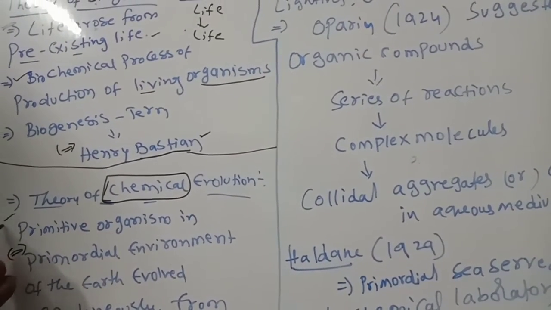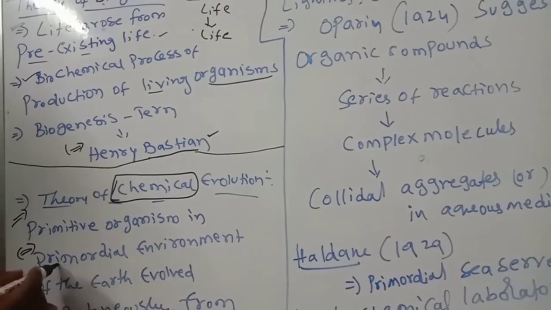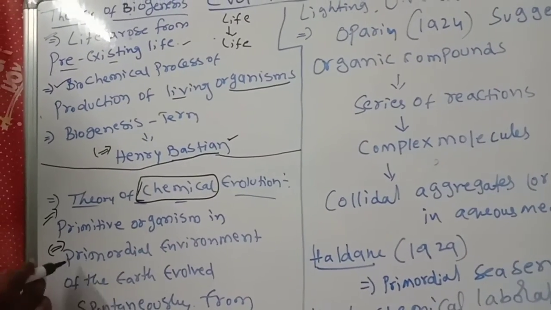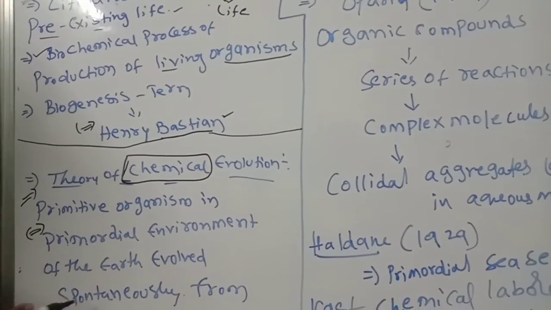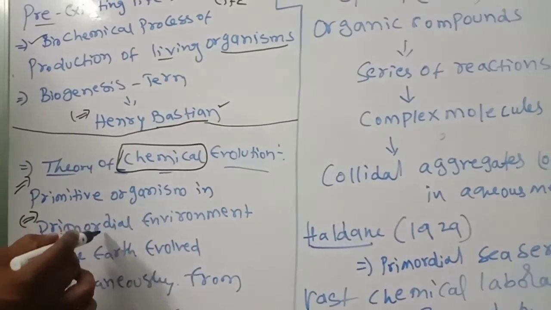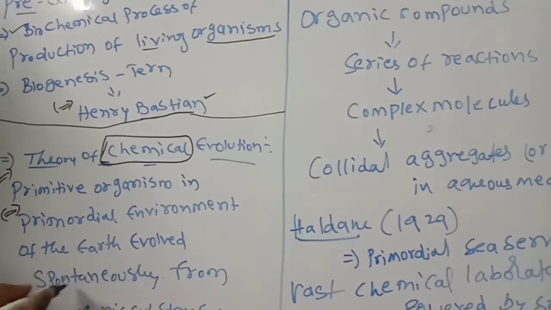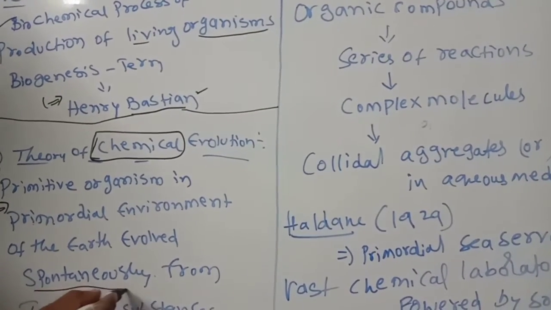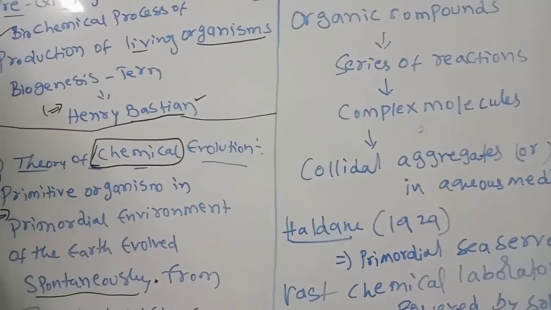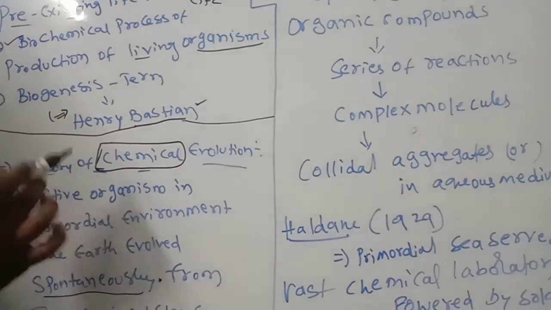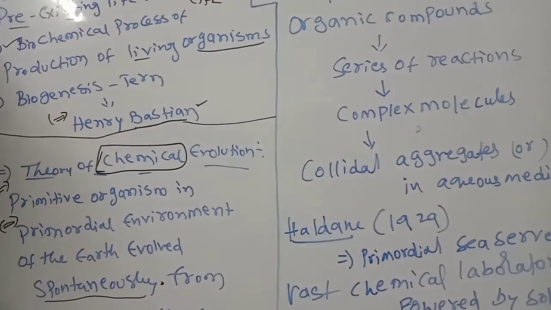Primitive organisms, in the primordial environment of the earth which has so many chemicals, evolved. So primitive organisms from the primordial environment on the earth evolved spontaneously, naturally, with the help of those chemicals. From those chemicals in the chemical-containing environment, primitive organisms evolved. From which one?